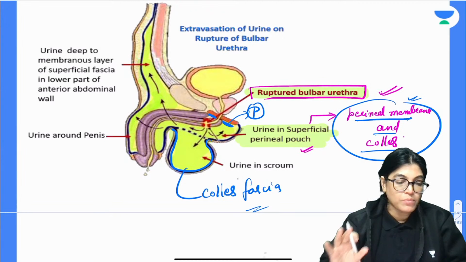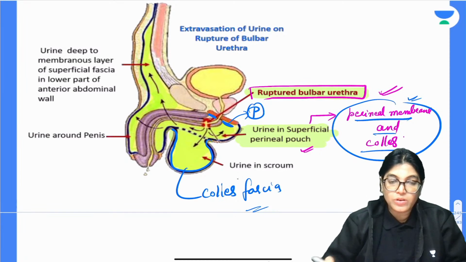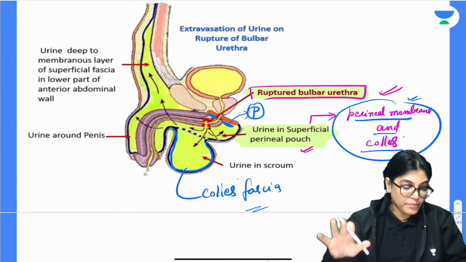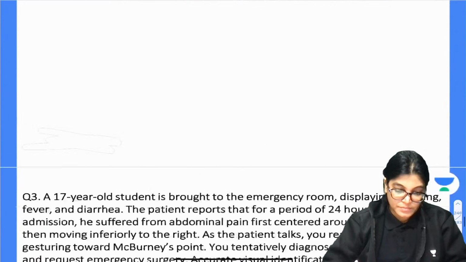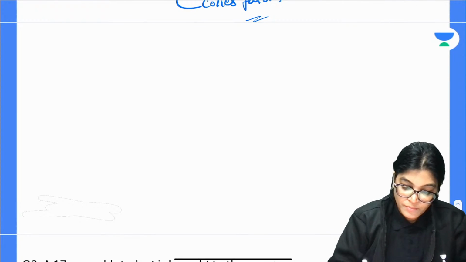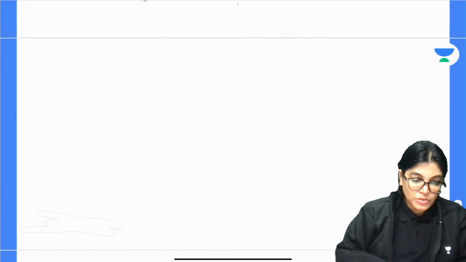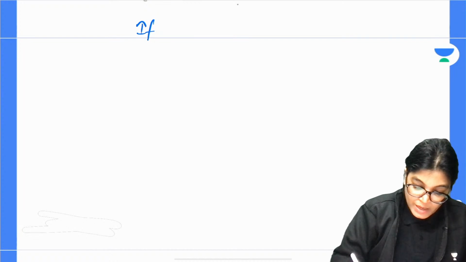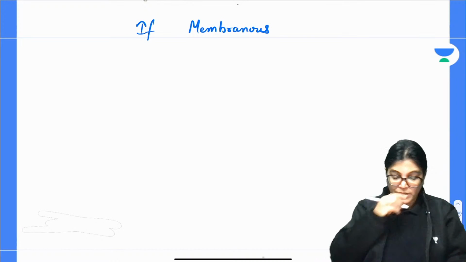Should I write this information or are you understanding? Let me know. Sirja, Mulai, Mangla, everyone. Is it okay? Arnold, Kostub, Dr. Kostub. Should I write it or is it okay? Okay. Done with this, my dear aspirants? Done? Okay. So, one line you can just write in, if membranous, okay, please write.